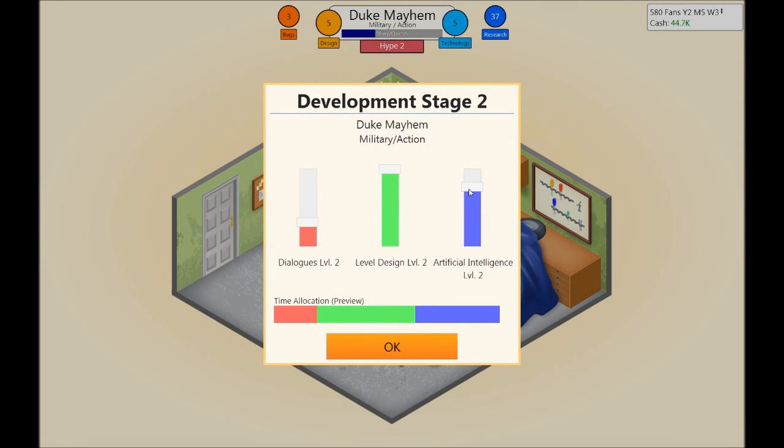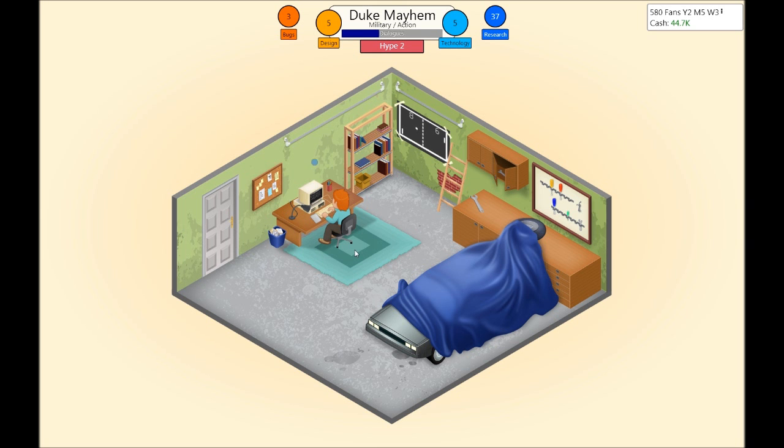It cost 40 points. So now military action, we need the AI to create some sort of a challenge for our player, but we also want the game to be fun, the level design with not much dialogue needed. It's like the chewing gum and the boot kicking stuff.